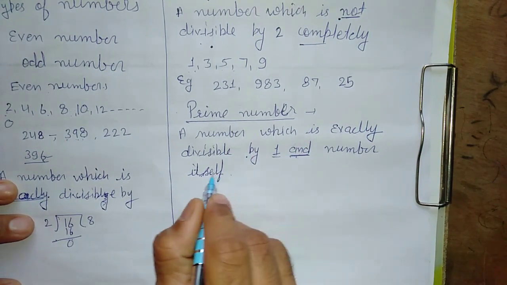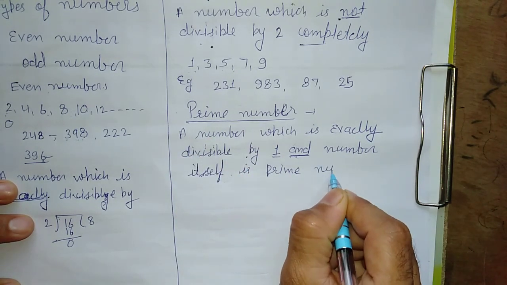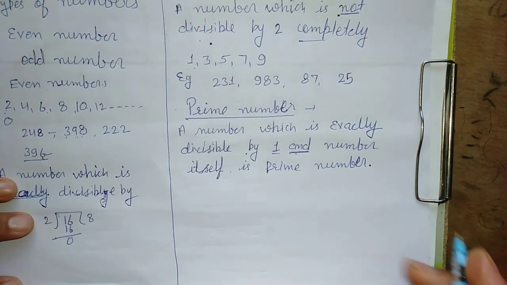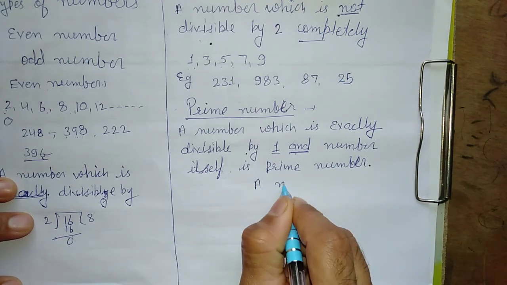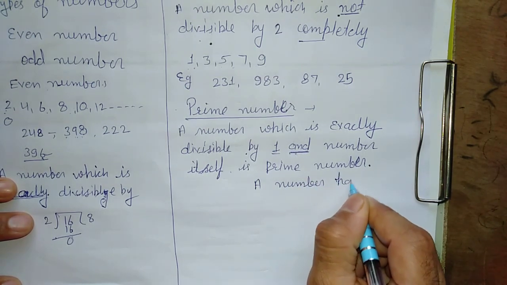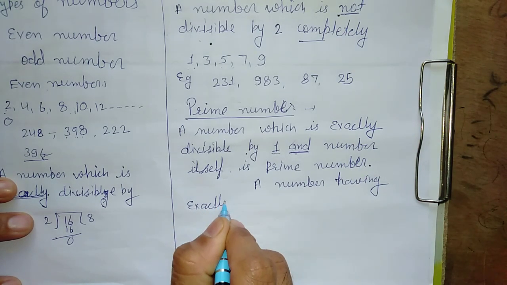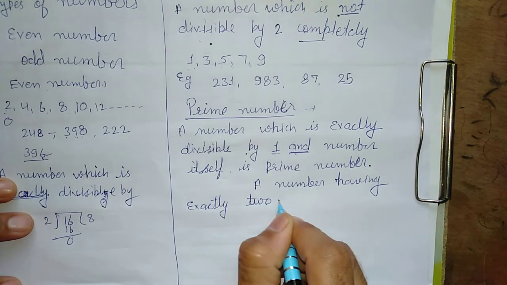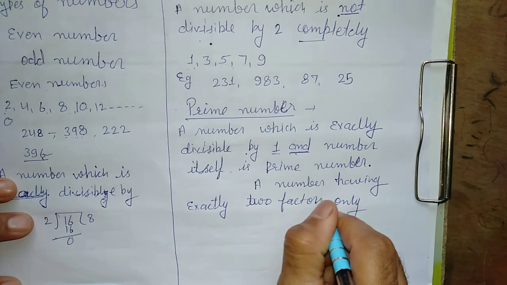Okay, the second definition we can write here: a number having exactly two factors only.